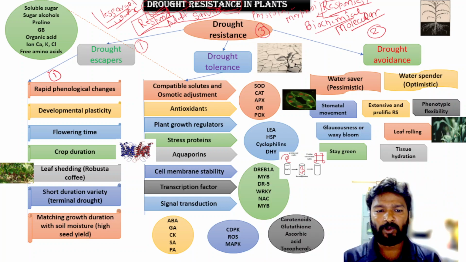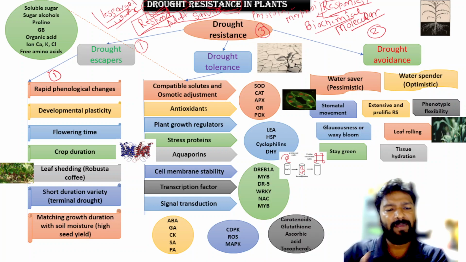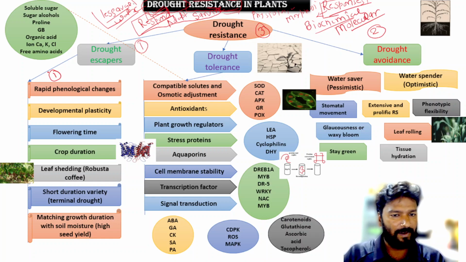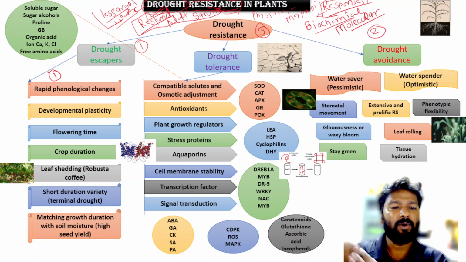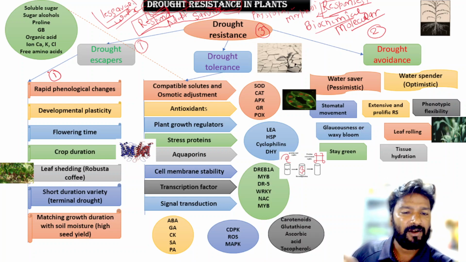So what is phenological? Phenological means there are so many plant growth stages, from germination, vegetative, reproductive and maturity. So there are so many phenological changes in the life cycle of a plant. So there will be rapid phenological changes, means when there is a drought condition, the plant completes its life cycle very fast. Means before the drought comes, it has completed its life cycle, and all the phenological changes, before the onset of the drought.